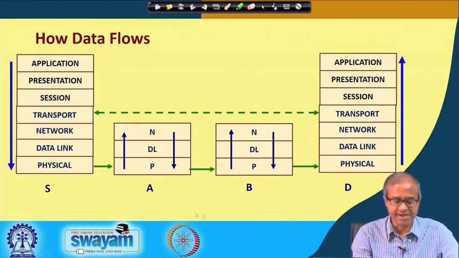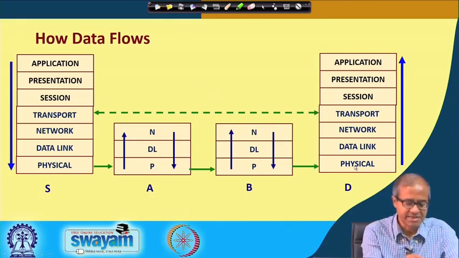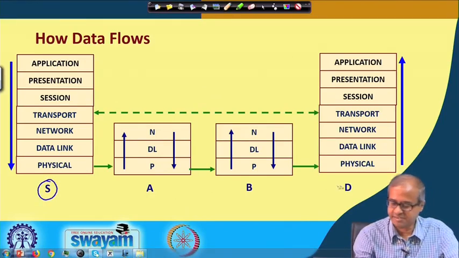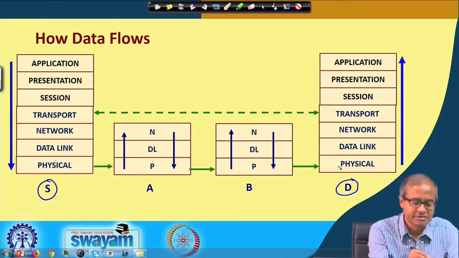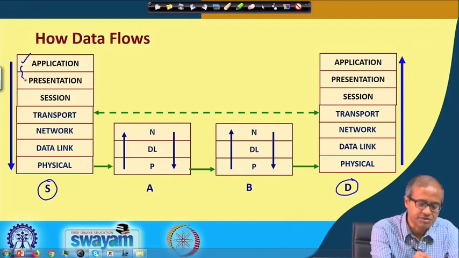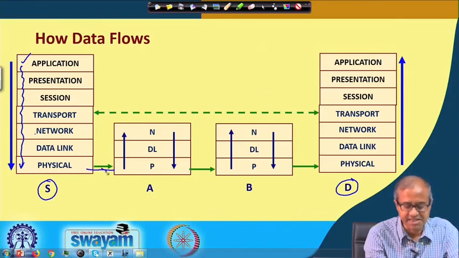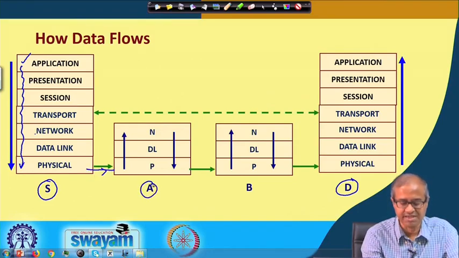Now, the way data flows can be clear from this picture. You see, this is the source, this is the final destination. The data starts from the application, it flows through these 7 layers, application to presentation to session to transport, network, data link, physical, and once it reaches the physical layer, it actually gets physically transmitted to the next node A.